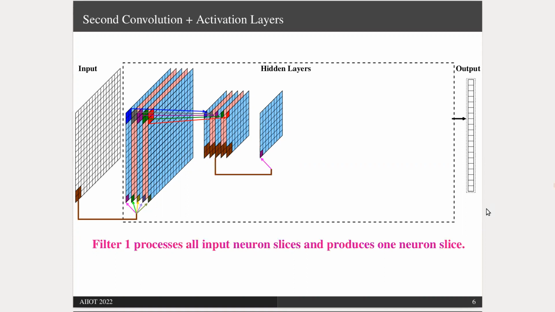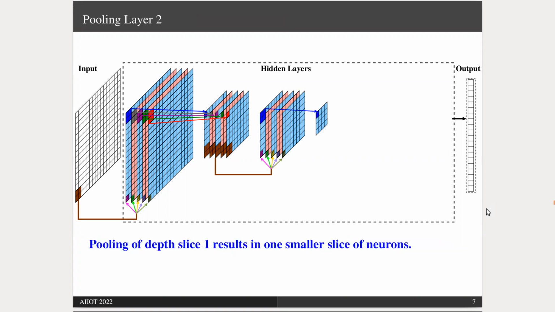Next, we repeat convolution and activation. Filter 1 acts on partial length and partial width, but all depth at a time, and produces one slice of neurons. Filter 2 operates in a similar manner and results in another slice of neurons. The number of slices equals the number of individual filters, which in this figure is 5. All convolution outputs go through ReLU activation function. Then we apply second pooling function to each depth slice at a time.